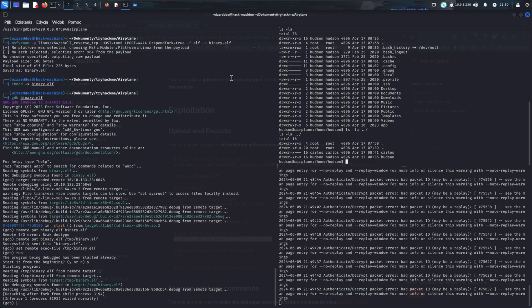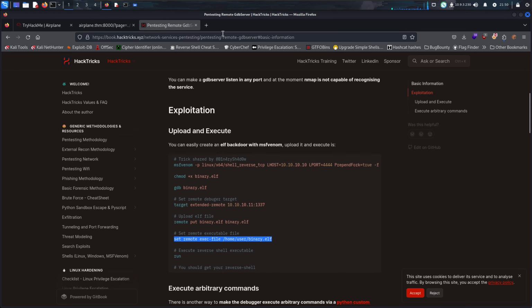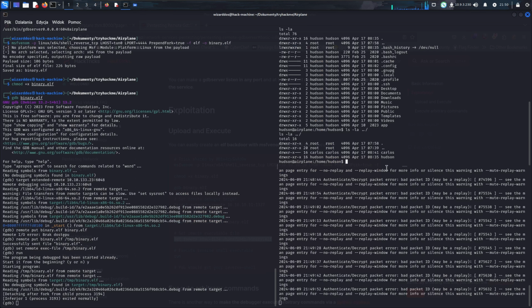Then, how can we escalate? Let's check SUID. I gotta copy it from my Notion template. Wait. Let's use find to check for SUID.